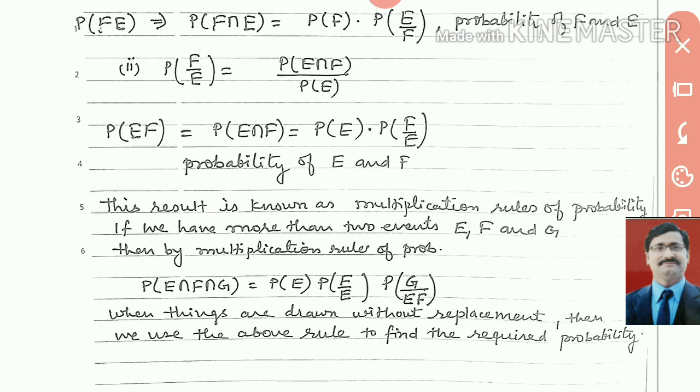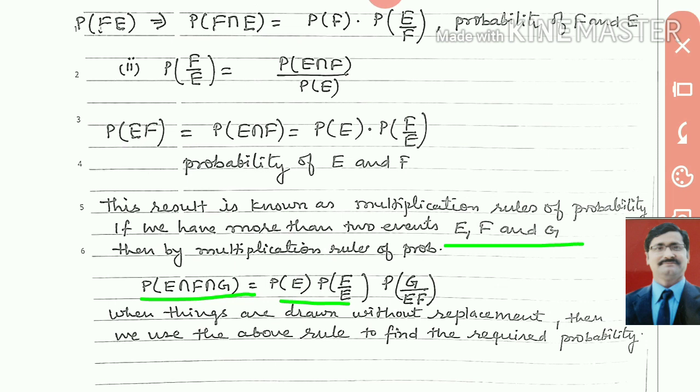If we have more than two events E, F, G, then you can write the probability of E and F and G. Here event E is first, then F, then G. So we have P(E) into P(F|E) into P(G|EF). First event E happens and we find the probability of E. Next event F happens and it may be affected by the previous event E, so that will be P(F|E). Next event G happens and it will be affected by events E and F, so that will be P(G|EF).